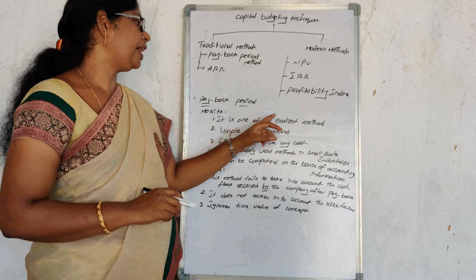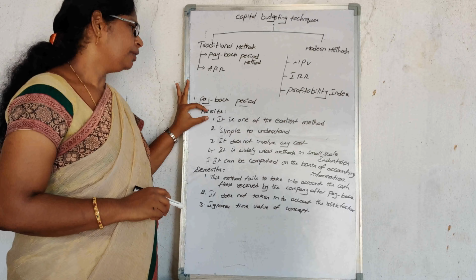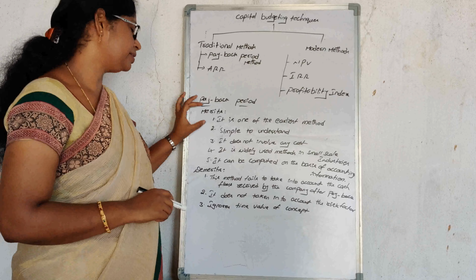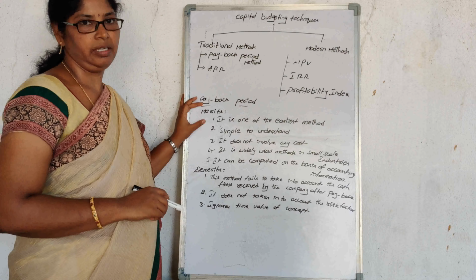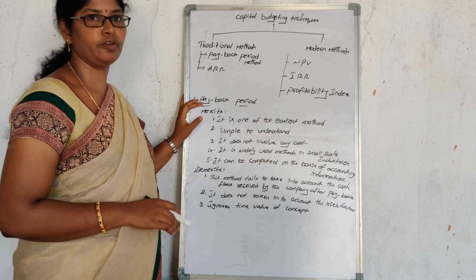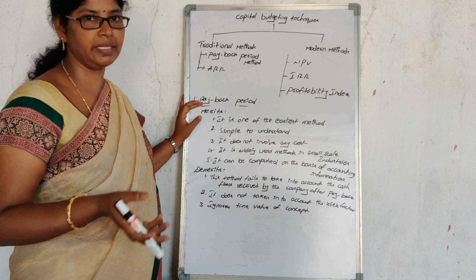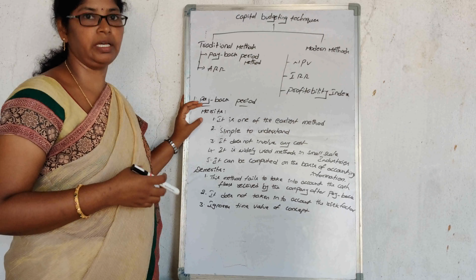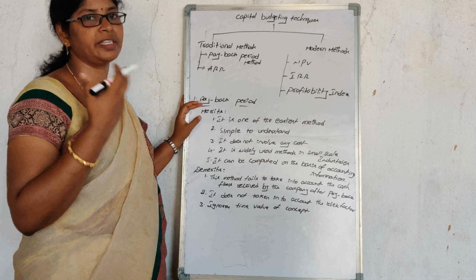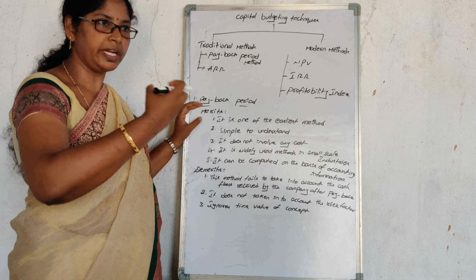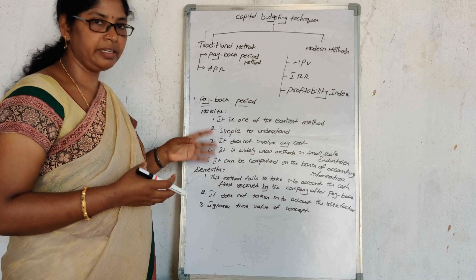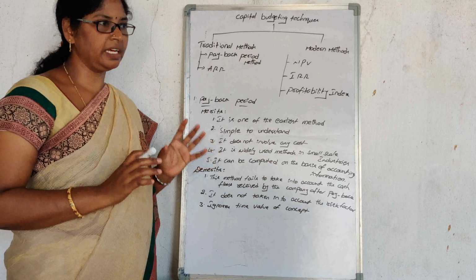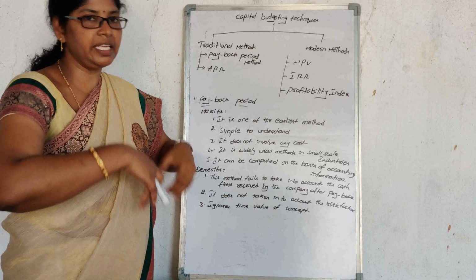It is one of the earliest methods. In olden days, most of the people were using the payback period method. Why? Because when we had to start any business, or expand that business, and introduce any machinery or technology to enhance production capacity and reduce cost, we need to spend some amount, but we will have some confusion: how many years will it take to recover the initial outlay?